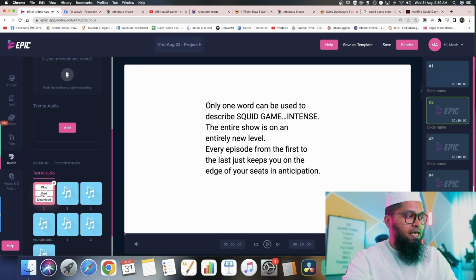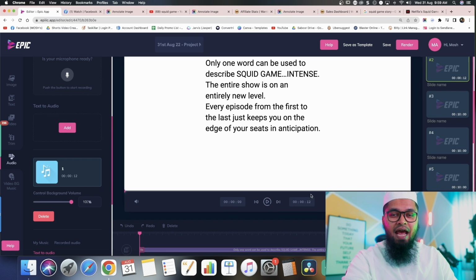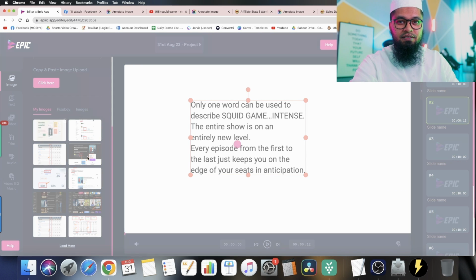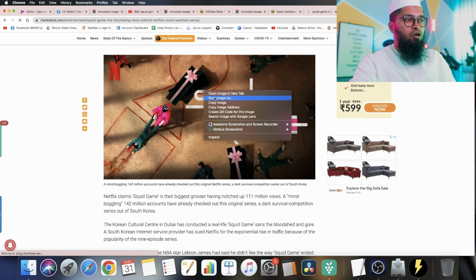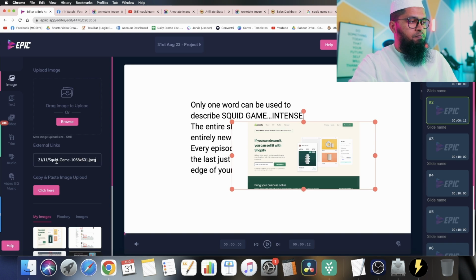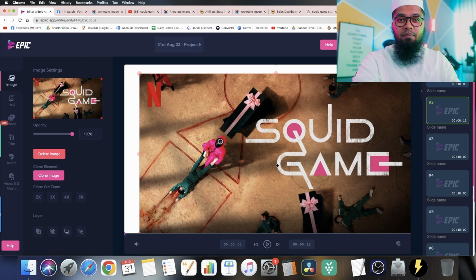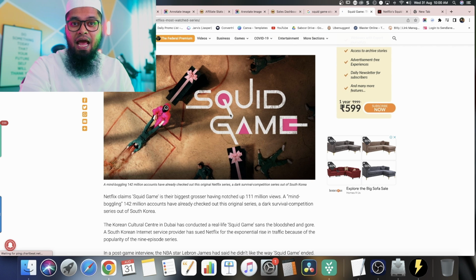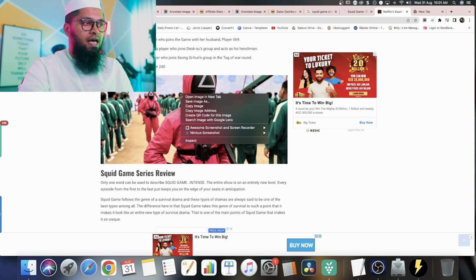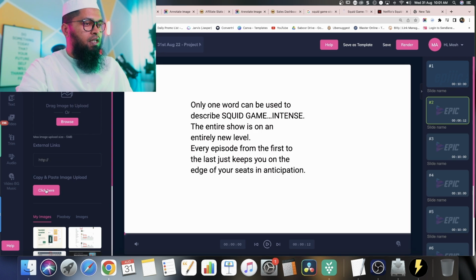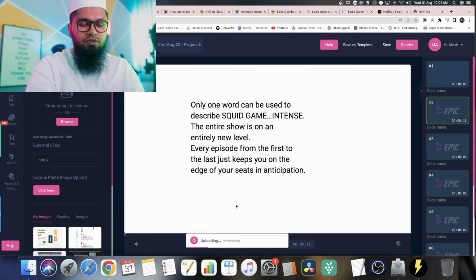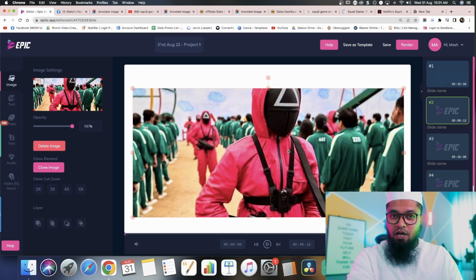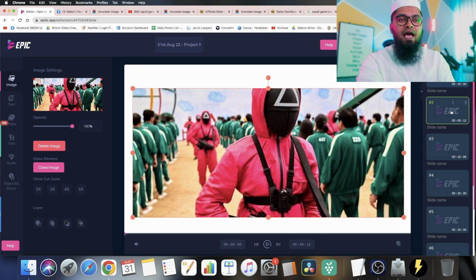I can pause it, I can just click add, and immediately it's added to this slide. Now I can add any image from my library just in one click. Here it is. Or I can copy the link of any image and just paste it here, and immediately the image will be loaded on the canvas. How cool is that? Let me delete it, and instead of copying the address, let's copy the image from another site. So copy image, and I will click here, paste here, click upload, and immediately the image is in my library just in one click. I can use the image, talk about it, make a section of the video. And this way I can go on and on.